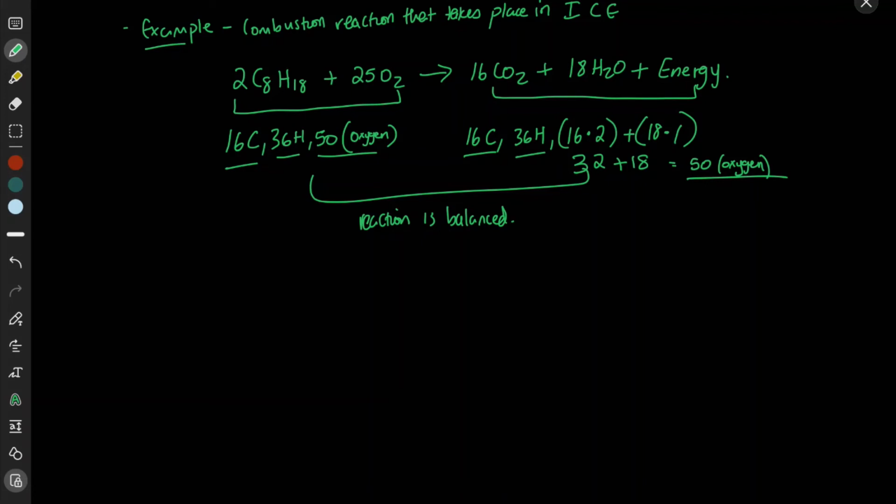So that may make us believe that energy was created. But what actually happens is that, yes, energy is released in this reaction, because you have energy on the product side.